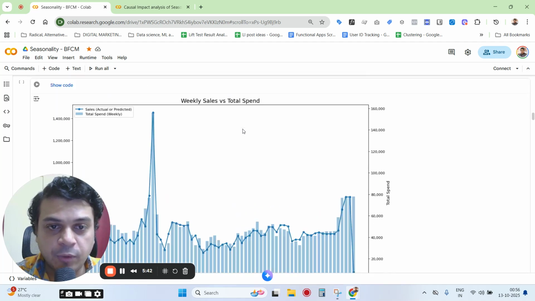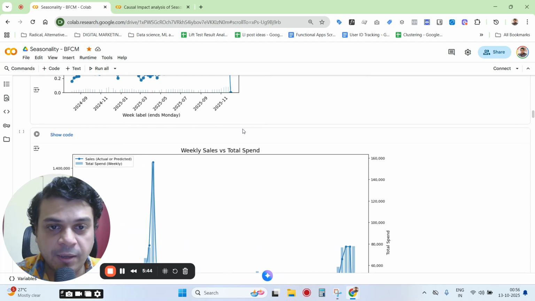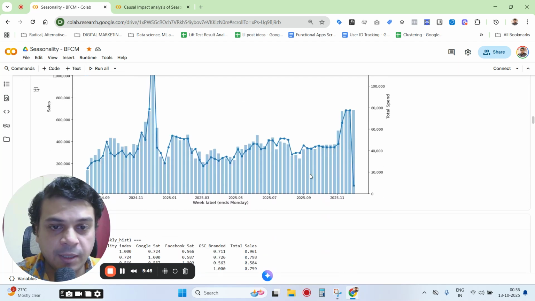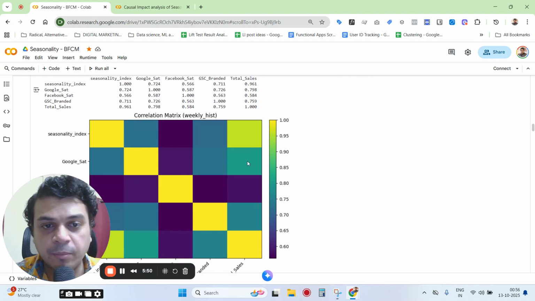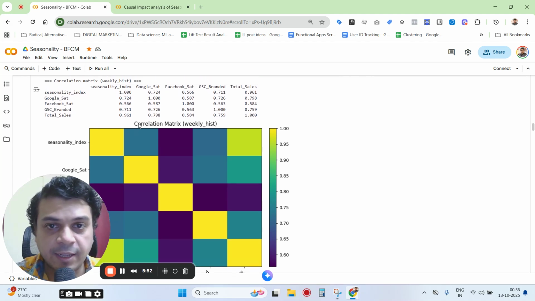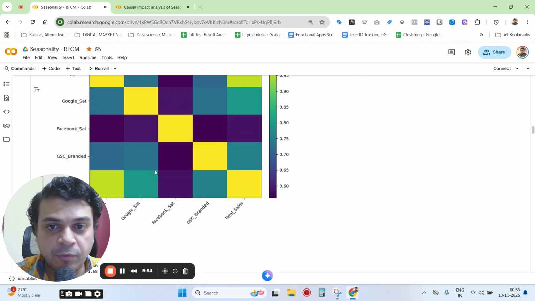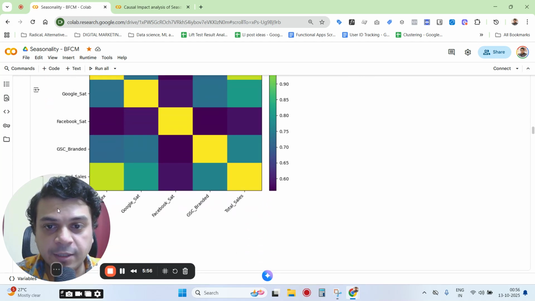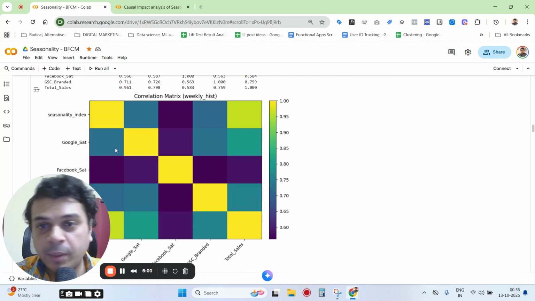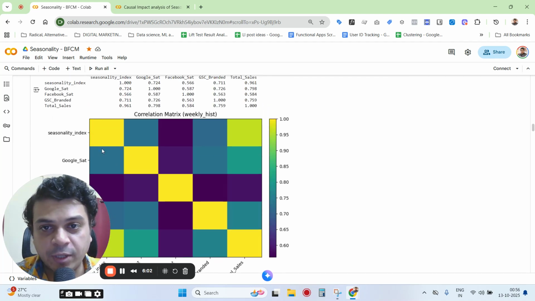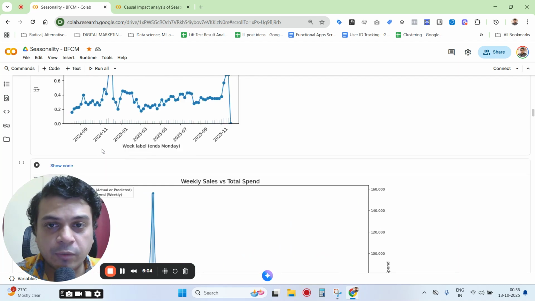Now we actually look at the weekly spends versus total spend. This is how the graph looks, and then we move on to the correlations. We'll jump into the regression analysis again, but just to give you an example of the kind of correlation that exists between the different variables here. So between Google... by the way, this "sat" here is Google saturated. So we did do a small MMM analysis.